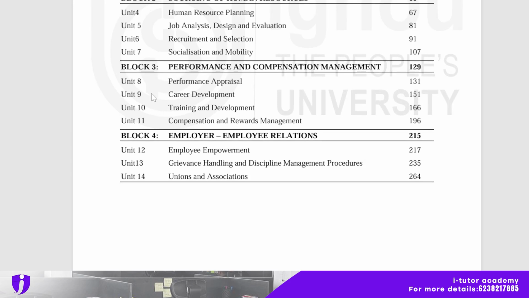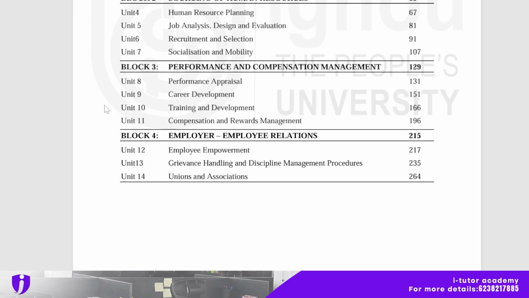In block 3, there are also 4 units, that is unit 8, performance appraisal. Unit 9 is career development. Unit 10 is training and development. Unit 11 is compensation and rewards management.